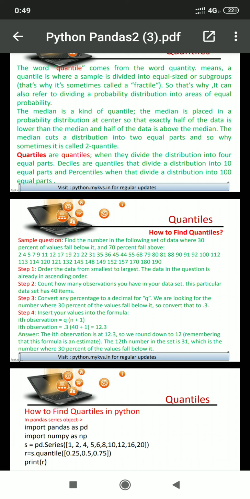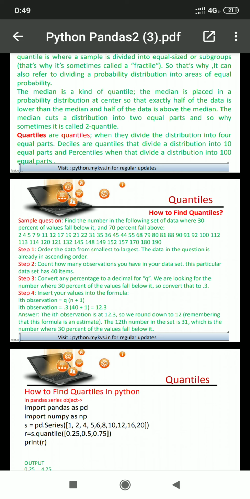So the ith observation is at 12.3. We round down to 12. Remembering that this formula is an estimate, the 12th number in the data set is 31. So at the 12th position the value is 31, which is the number where 30% of the values fall below it. So finding a quantile is very easy.